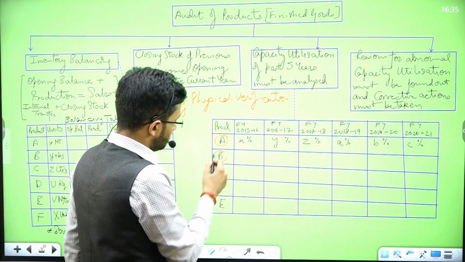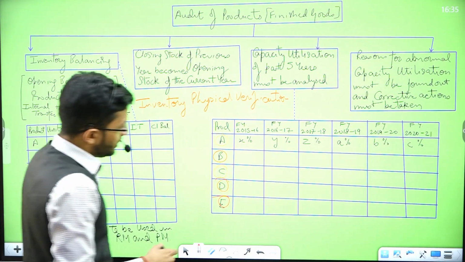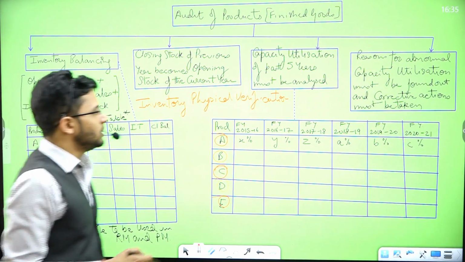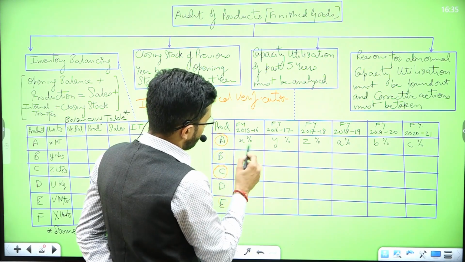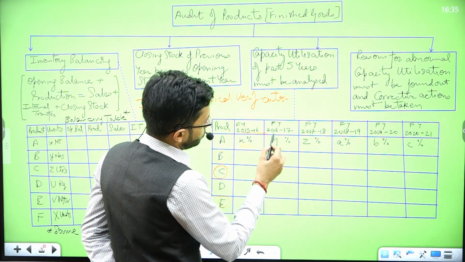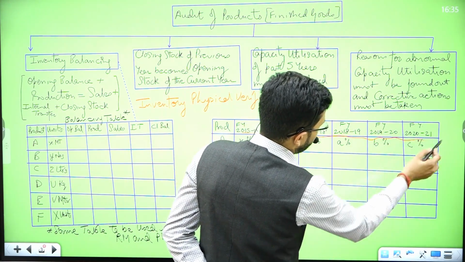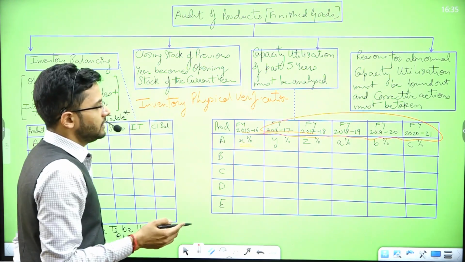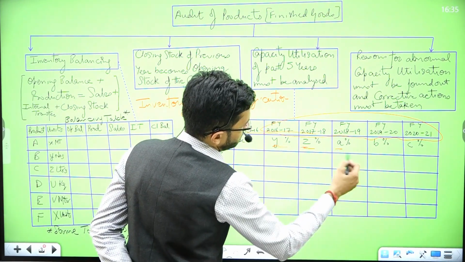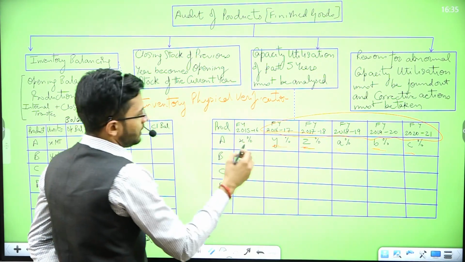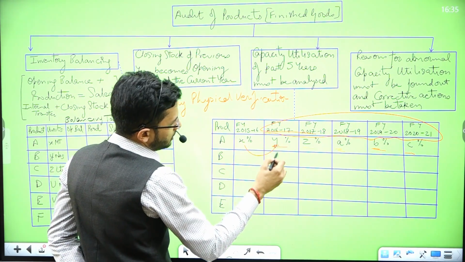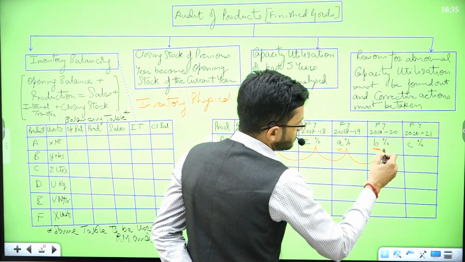So I have listed my products in the first column. I have 5 products for which I need to check the capacity. So for capacity utilization for the past few years, 15-16, 16-17, 18-19, 20-21, all these years I have put in over here. The numbers are put in over here, and now I'll easily be able to analyze this difference. What is the difference?